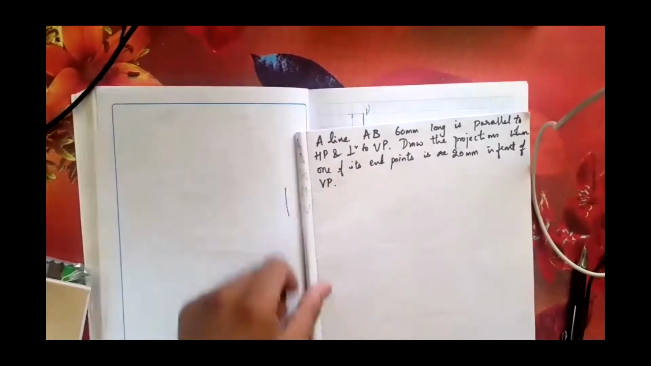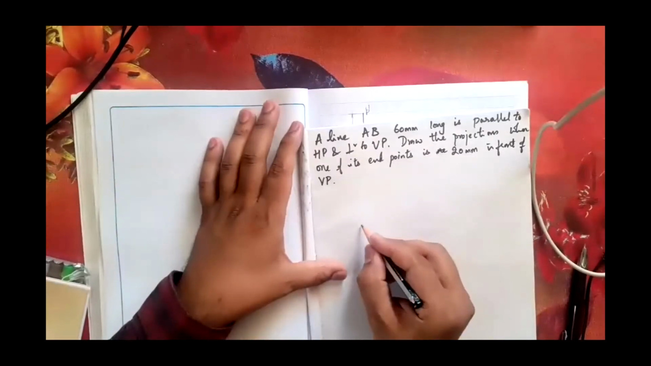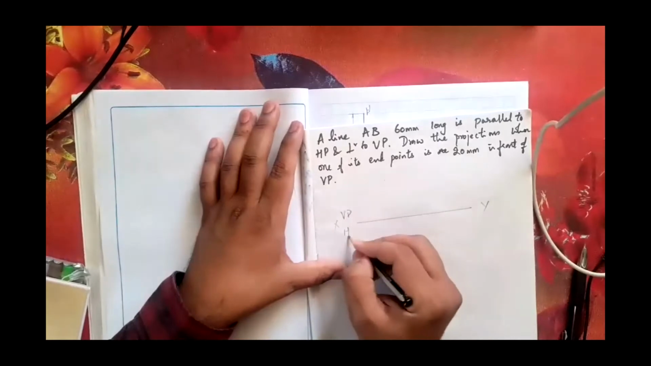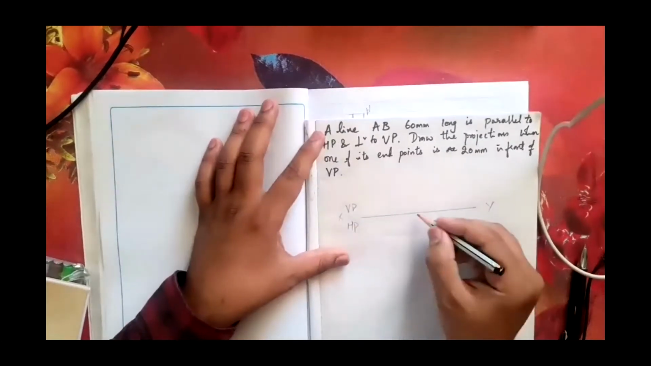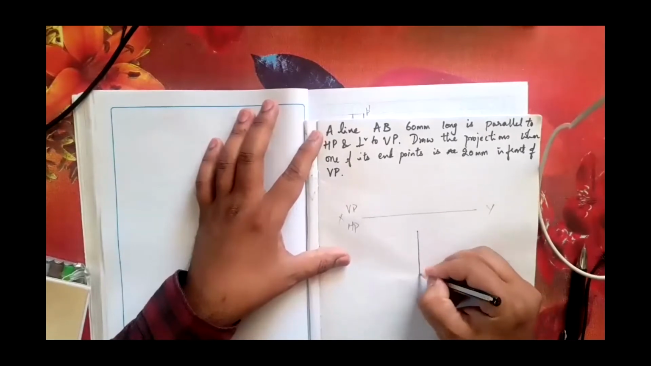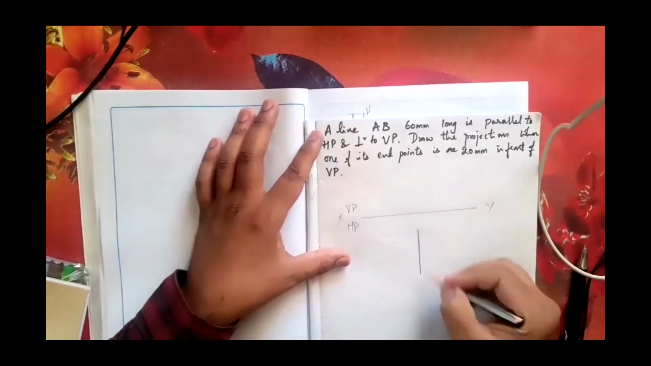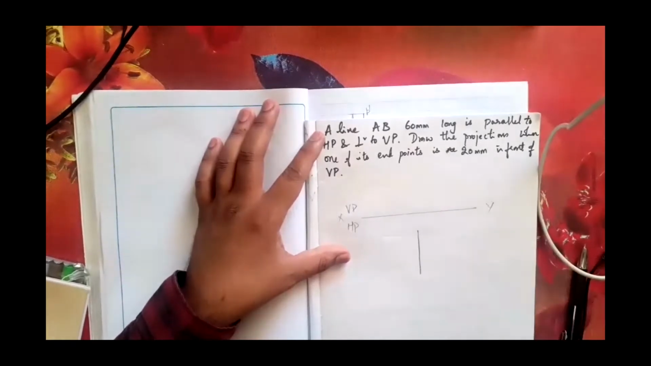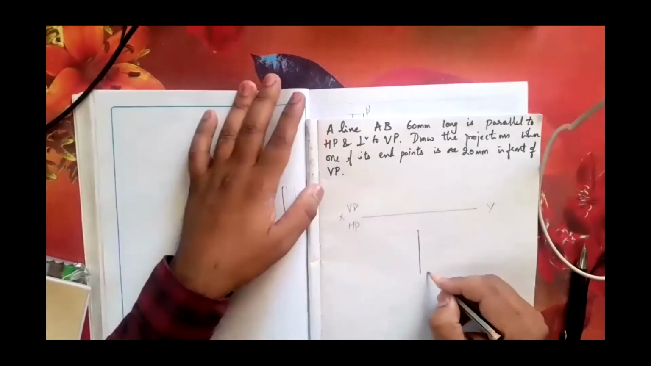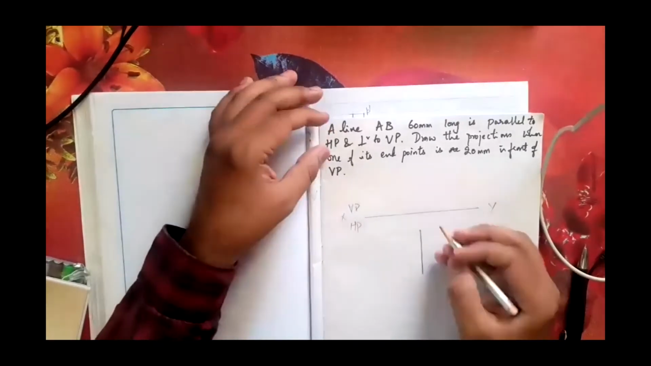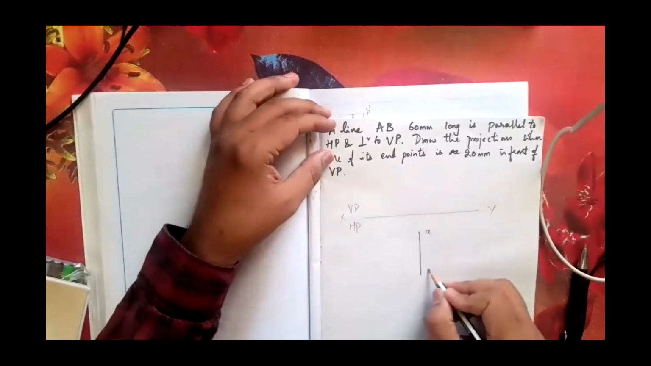First, I'll draw a rough figure directly without wasting time. XY, VP, HP. This is the very first step. 20 mm in front of VP. I'll start drawing the line for 60 mm. So I got the front view. Whatever name you can give, here A, here B, or here B and here A, anything you can give. However you name it, the front view will change accordingly. I'll name this as A and B like this.